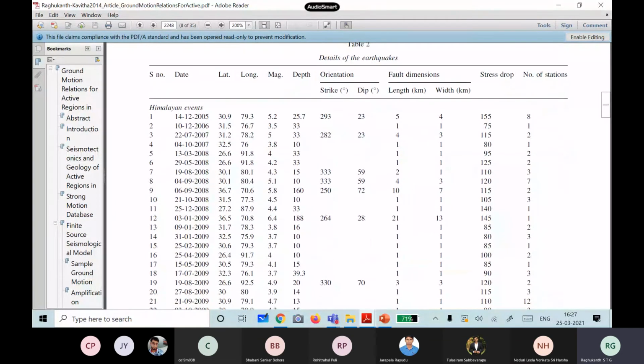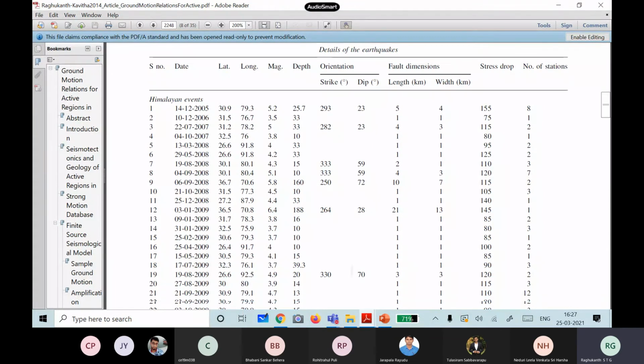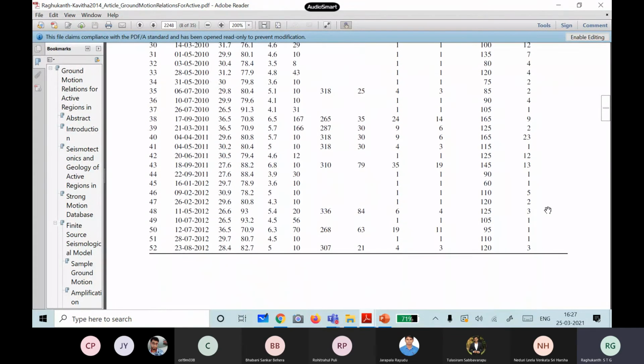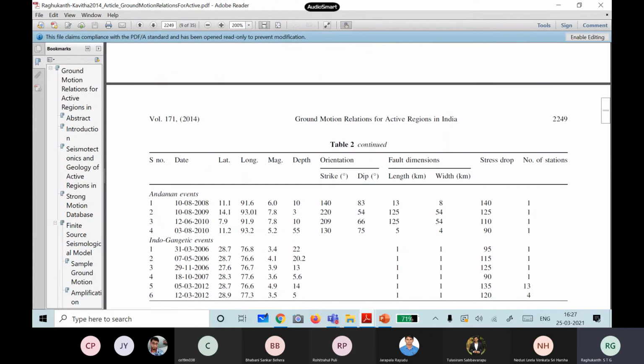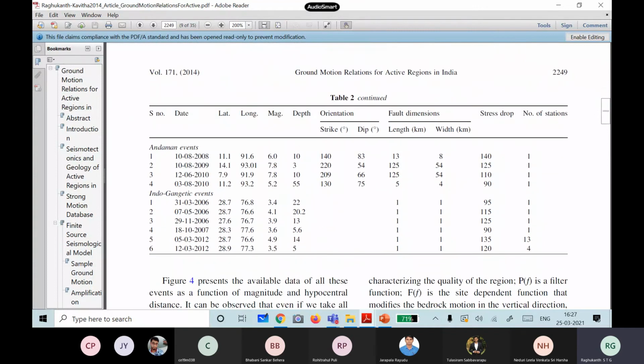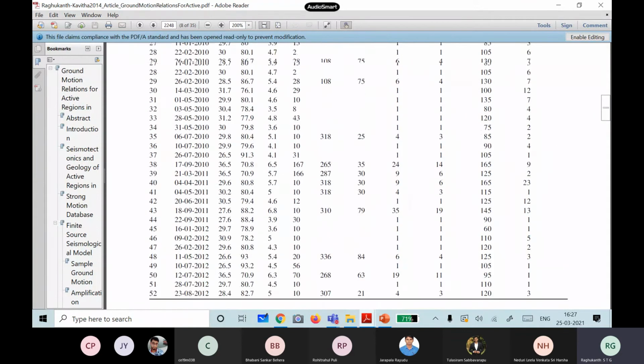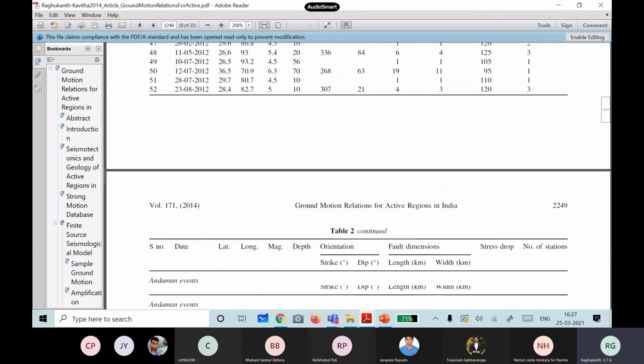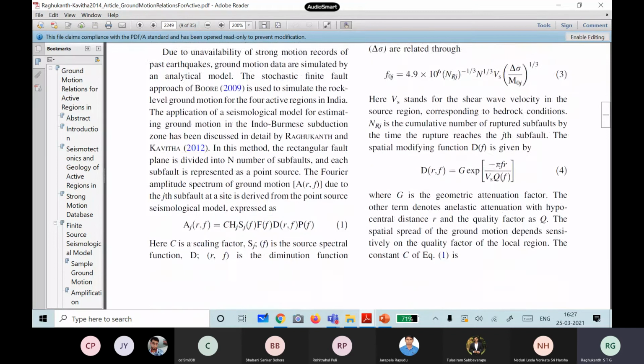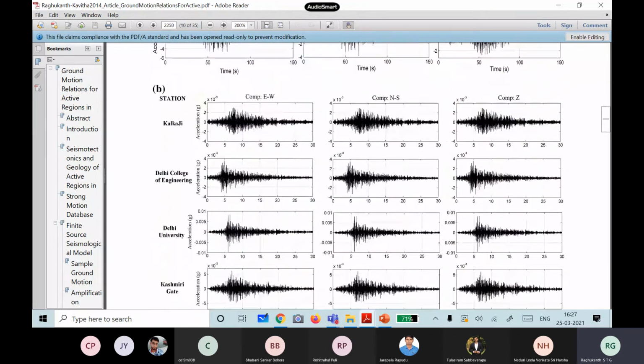There were so many earthquakes in my old paper at that time, but data was not there. After PESMOS came, so many earthquakes occurred in the Himalaya. Some 52, I think, in Himalaya, then 4 in Andaman, then 6 in the Indo-Ganga basin. For all these stations we have done this calibration: the stress drops, kappa factors and other things. I think we have found them from this data set itself.